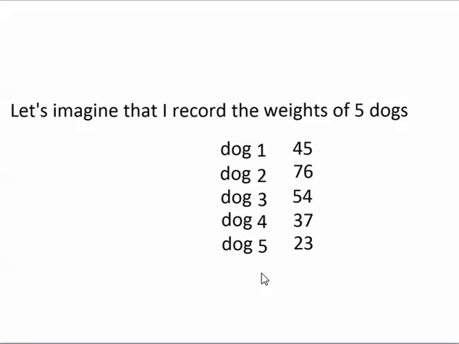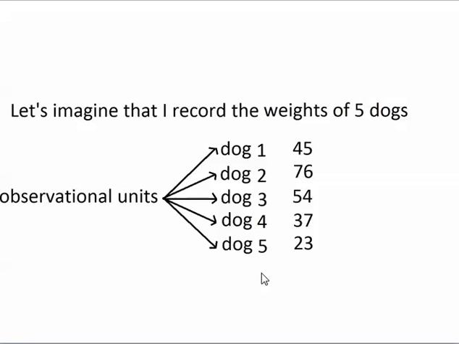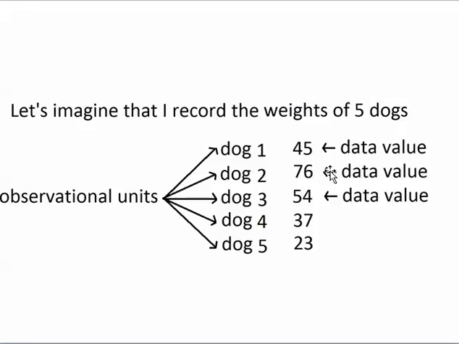If I record the weights of 5 dogs, then the 5 dogs are the observational units. They're what I've gathered information about, and each of the weights that I've recorded is a data value, because each weight is a piece of information that describes a certain dog.